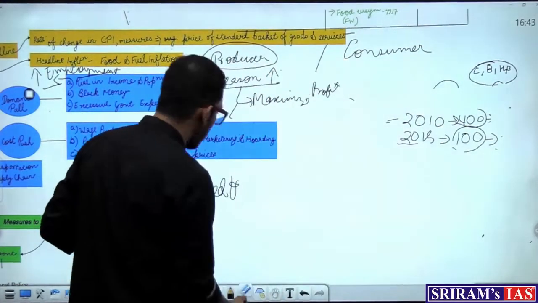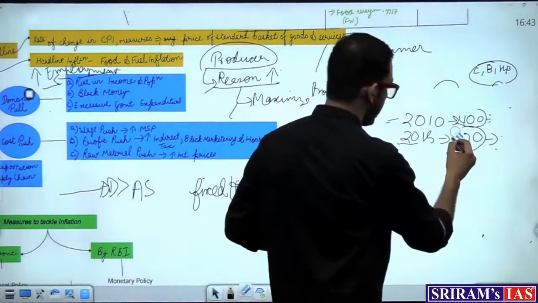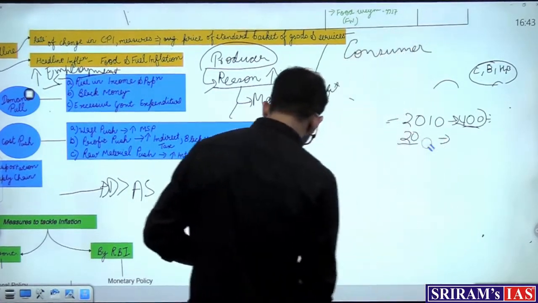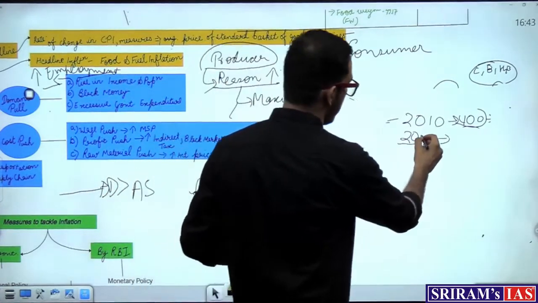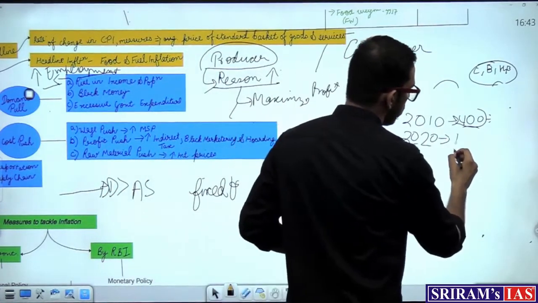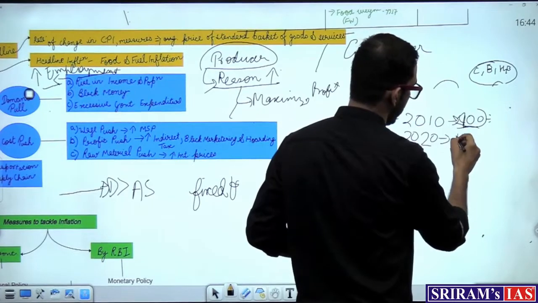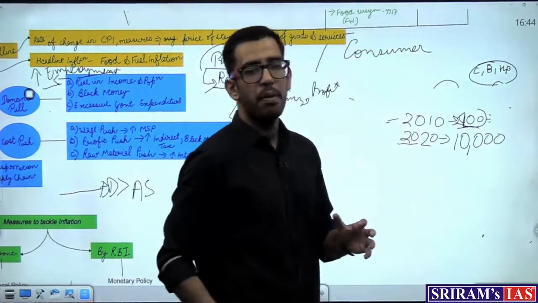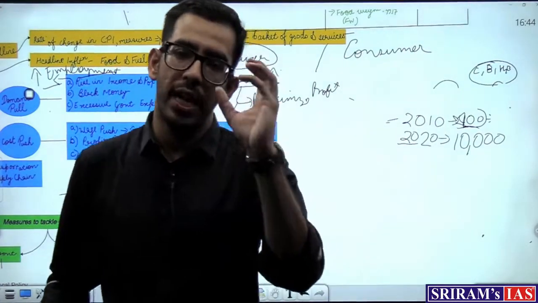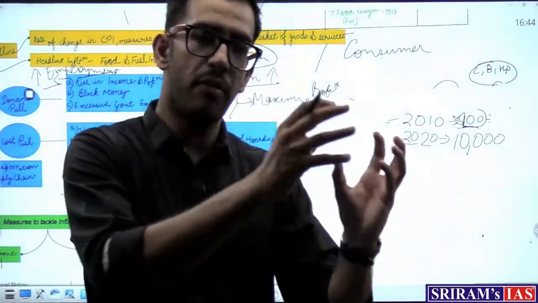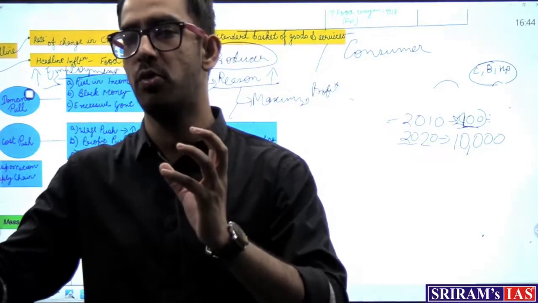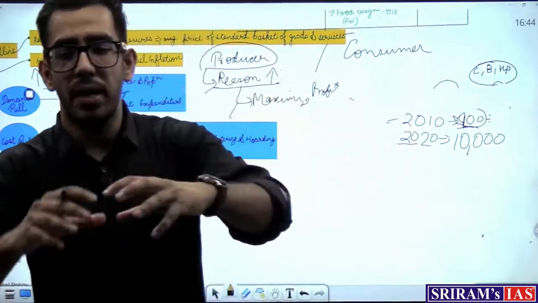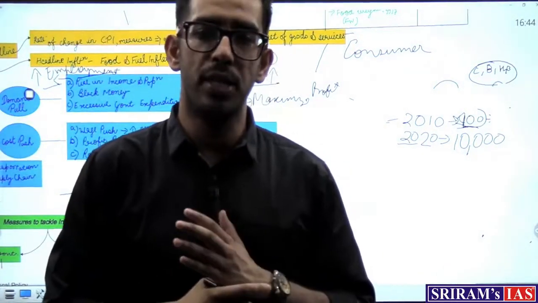Now when we are talking about rise in population, we take this example that in the year 2000, there were around 100 people, and now in 2020, say there are around 10,000 people in a country. So previously, to meet the demand of 100 people, a certain basket of goods and commodities was required. But now because there is rise in population, a bigger basket of goods and commodities is required.